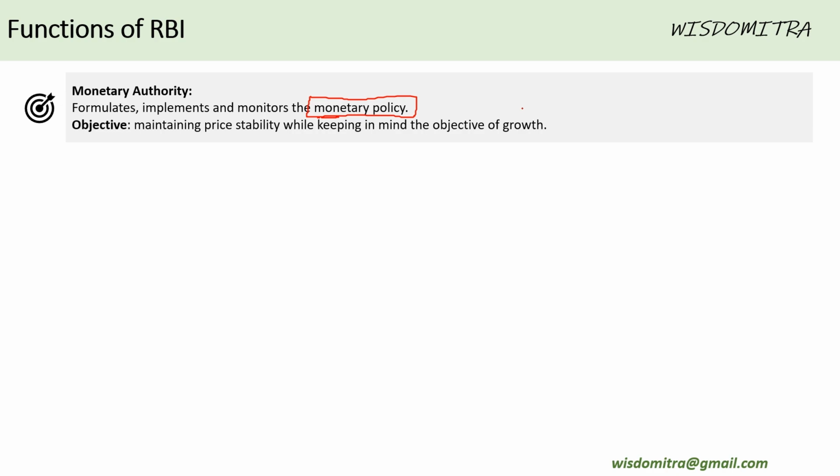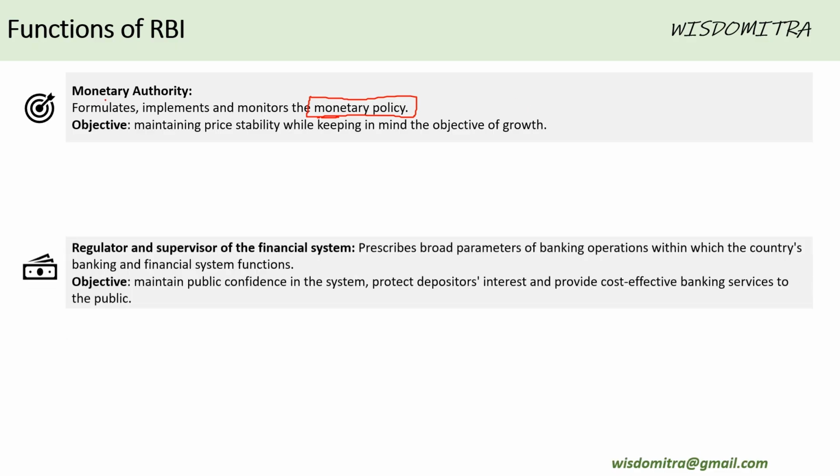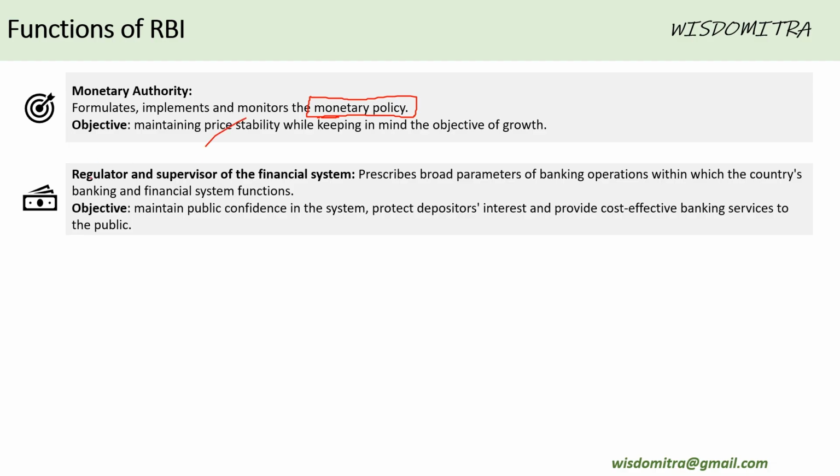We would delve deeper into how that is done as we move forward, but let us first understand all the other functions of RBI. The second most important function is regulator and supervisor of financial system, basically banks. So basically, RBI is responsible for performance, behavior, and broad parameters that would be the governing responsibilities of banks. So, it formulates high level rules about how to maintain confidence in banking system, how to protect money of depositors. Everyone puts their money in the banks. How will that be protected, etc.